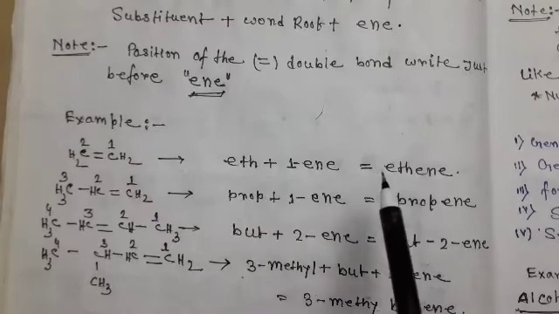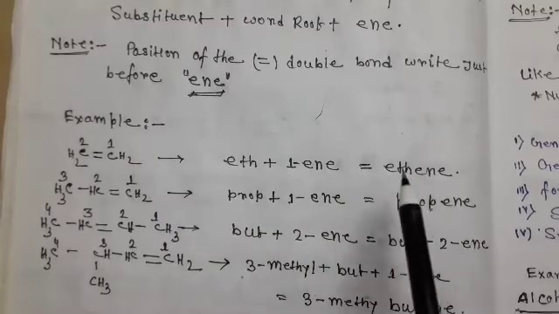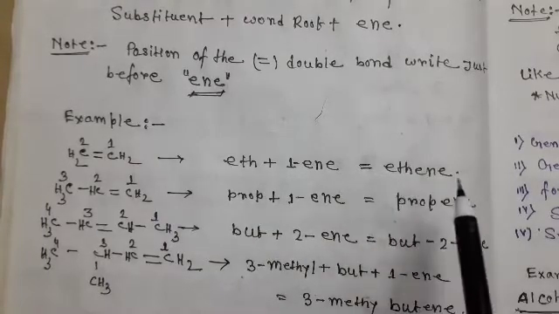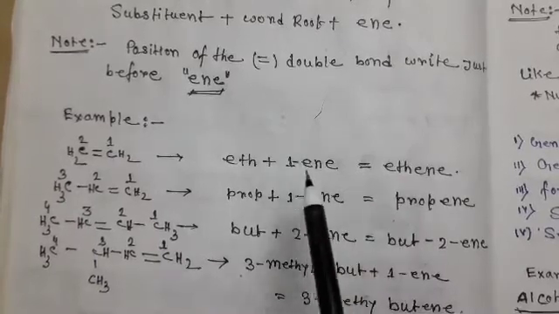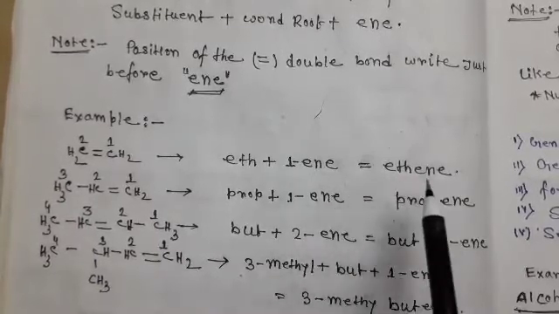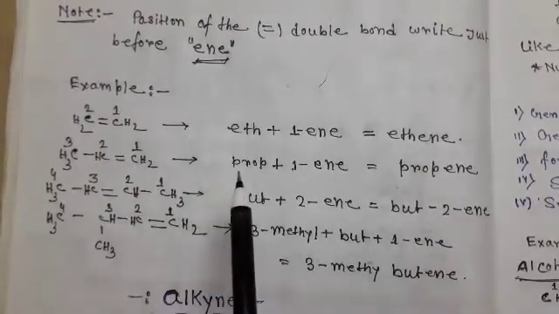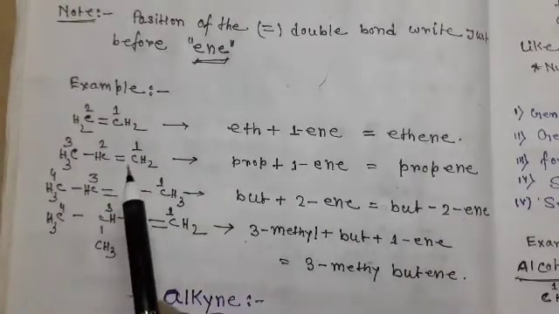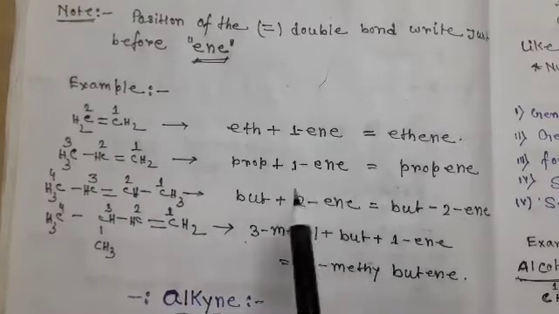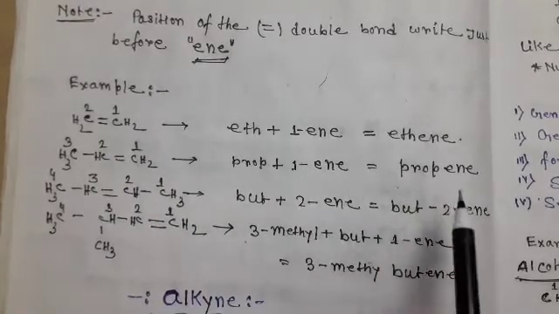The name is ethene, no need to write 1, that is why the name is ethene. If there are only 2 carbons, then the position is always 1, that is why no need to write it. Next, there are 3 carbon atoms, that is prop, and a position 1 double bond, that is why 1-ene. So the name is propene.